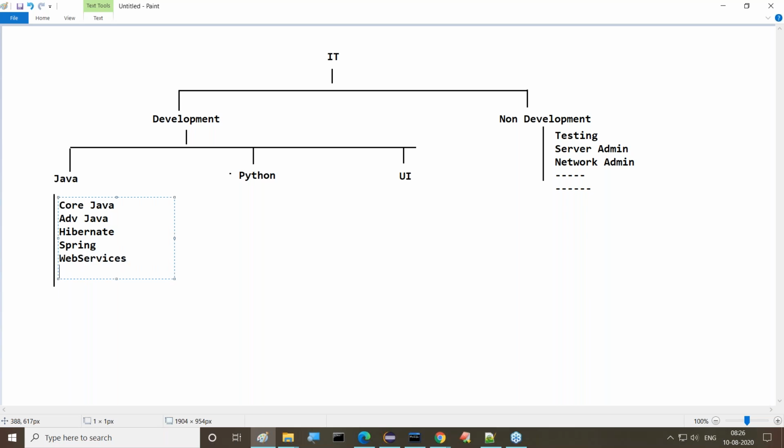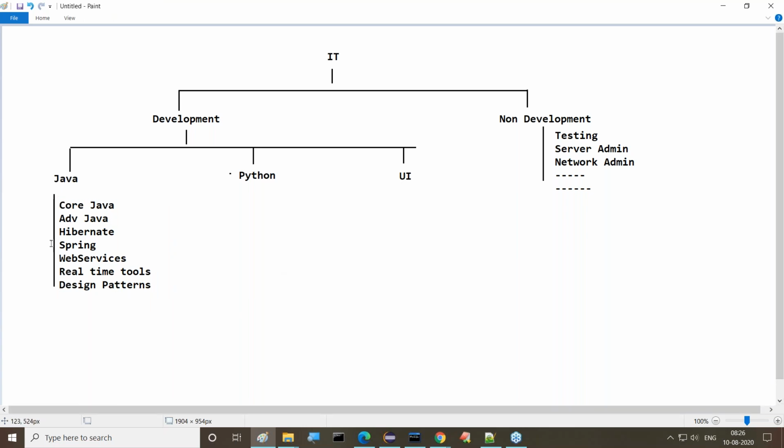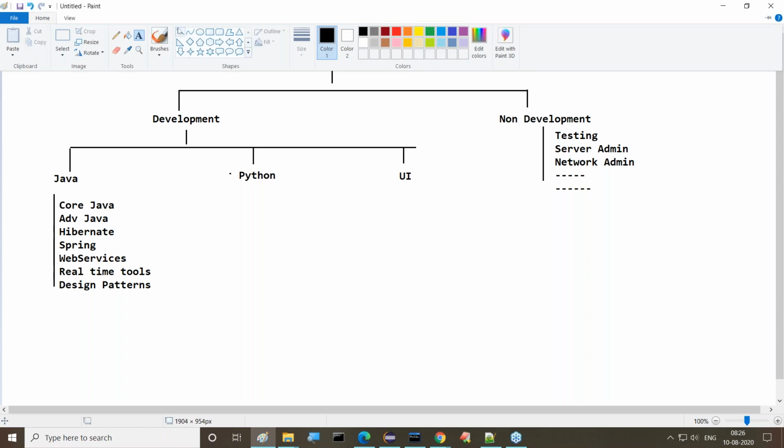If you want some experience on your resume, we definitely require real-time tools. After that, design patterns. So we require Core Java, Advanced Java, Hibernate, Spring, Web services, real-time tools, design patterns, and so on. If one or two more are available, I'll list them later. This is Java. If you want to go for Java, these are the things to learn.